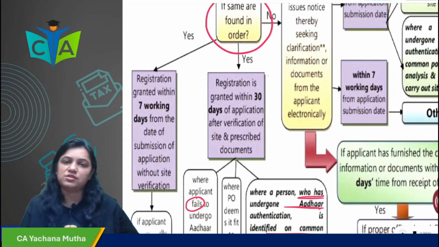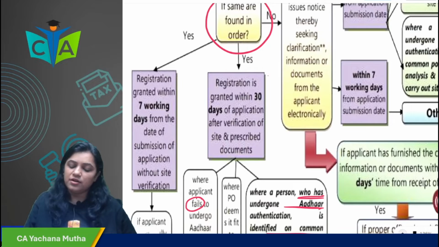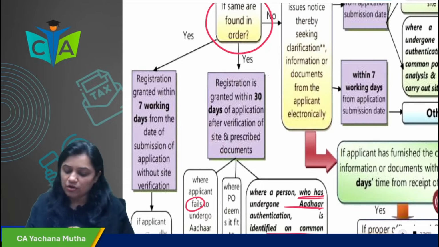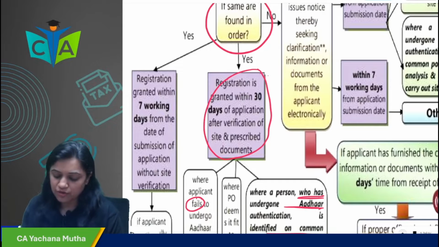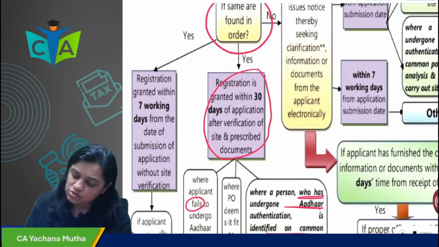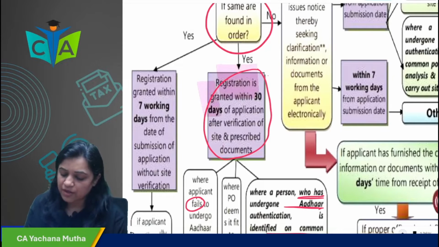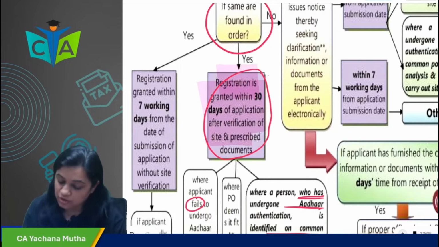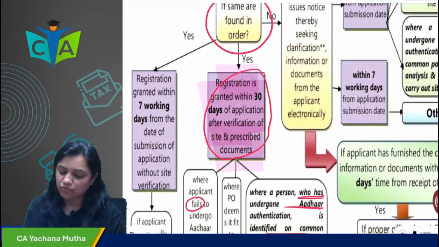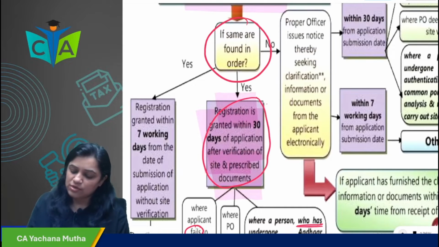In all of these cases, registration will be granted within 30 days of the application after verification of site and prescribed documents.